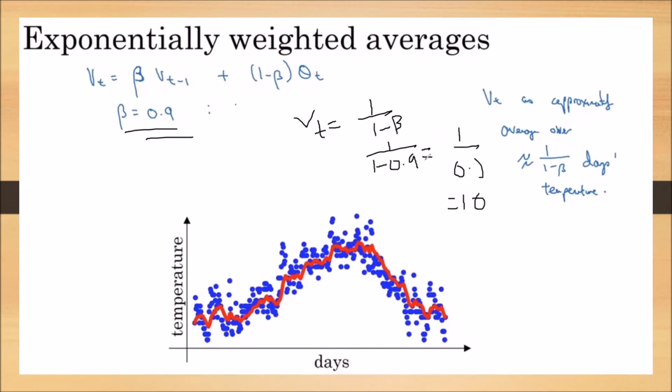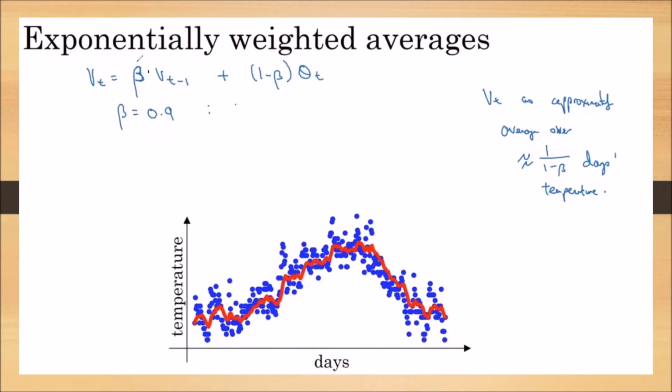So if we take beta as 0.9, we can calculate the moving average or exponentially weighted average for 10 days. Or in our example, we can calculate the 10 days average temperature. If we take beta as 0.9, that means if we want to find the 11 days average temperature, then we should change the weight.